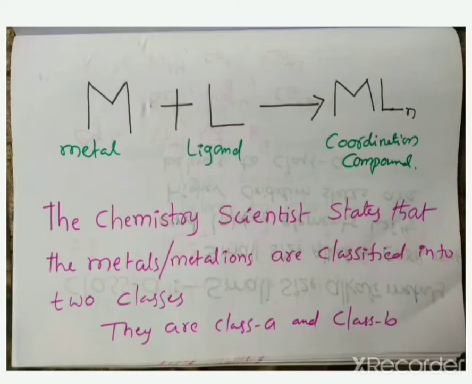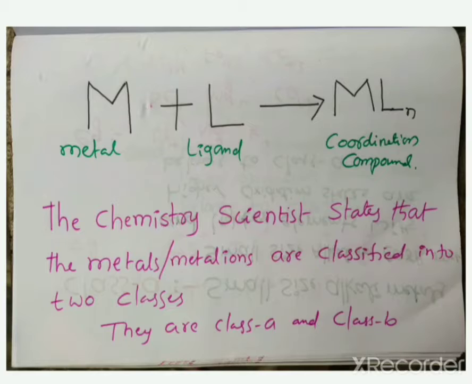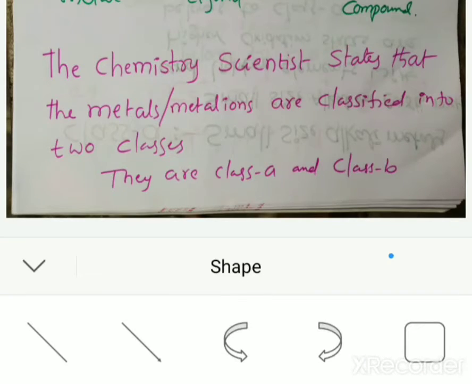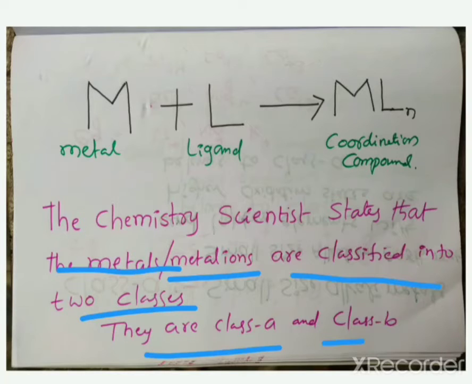The chemistry scientists state that the metals or metal ions are classified into two classes.